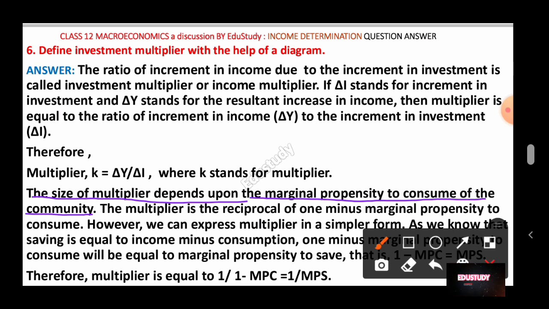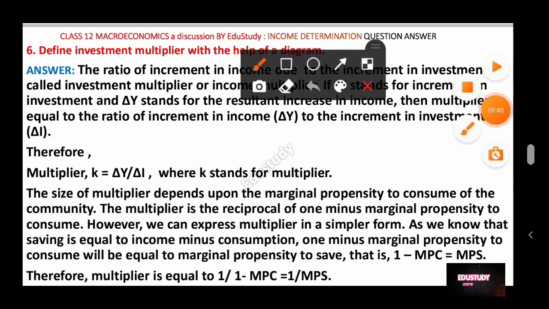So what is marginal propensity to consume? If you want to understand this, then you should go to the previous part of the lesson. I have already uploaded the previous part, that is part 1 of this lesson. So you should understand the propensity to consume from that part, and then watch this video, then you will understand better. So the size of the multiplier depends on what?